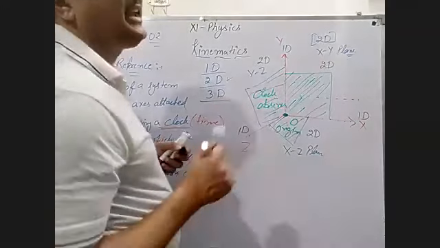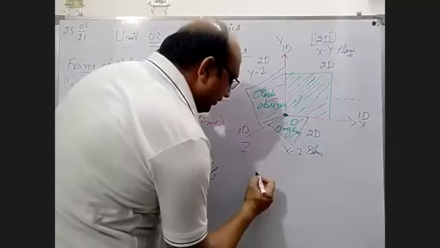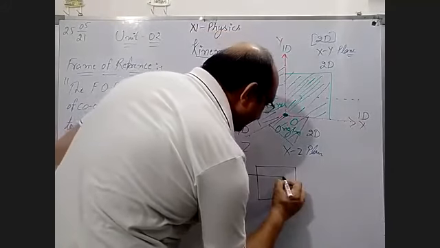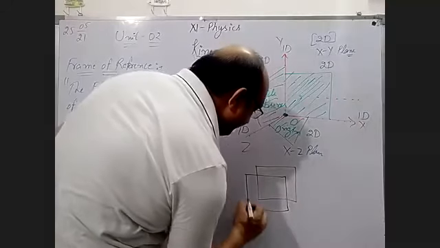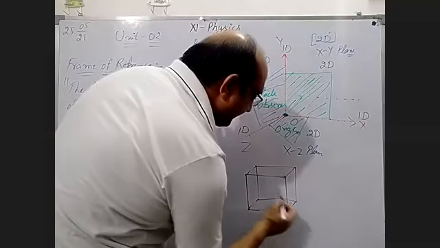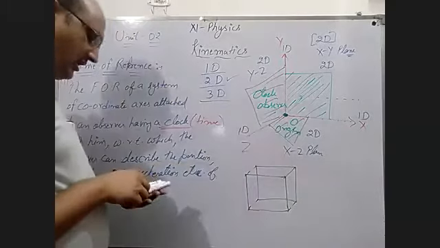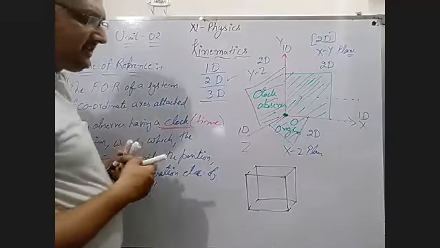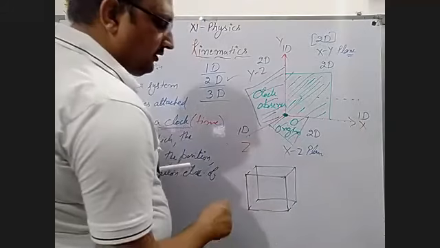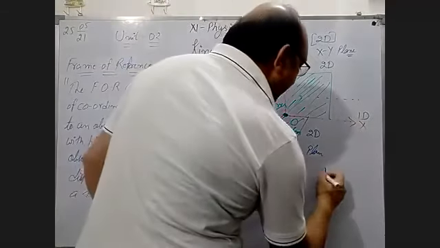But let us take an example for looking at all these things. Suppose this is a box. You know about this box? How many axes are there? You can see there are 4, 4, and 4. Total 12 axes.